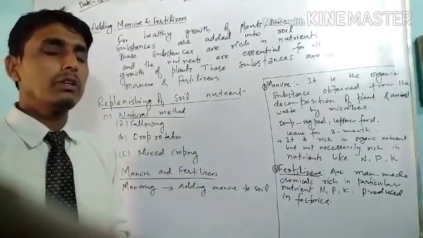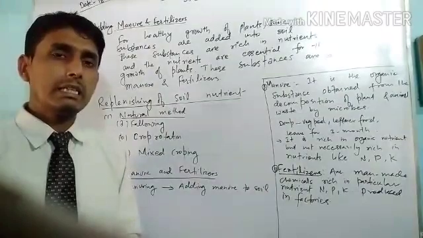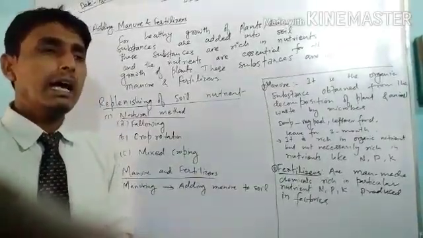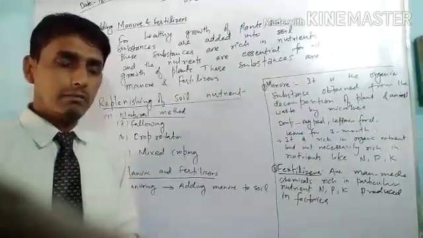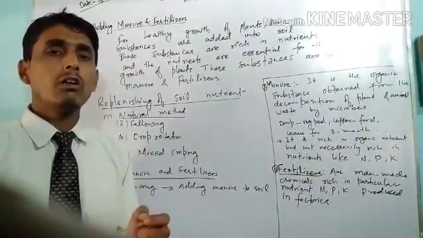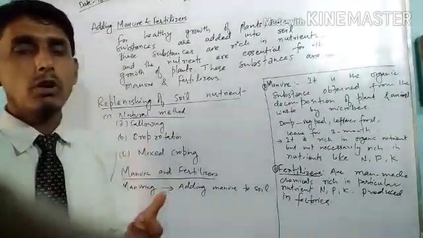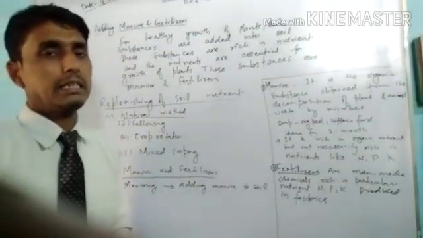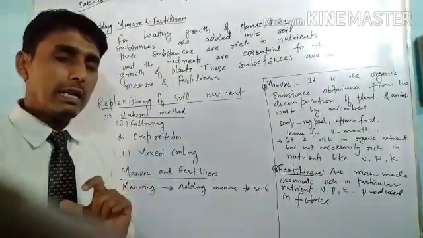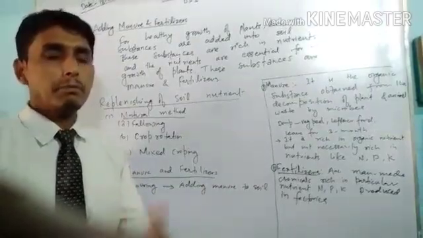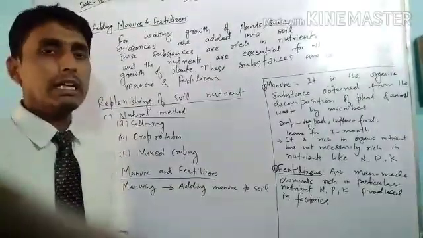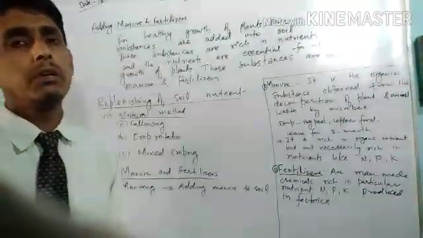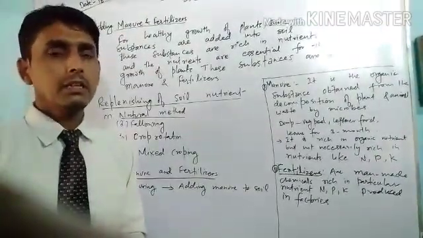But before sowing, we know that first of all we select the seed, and in the selection only healthy seeds are selected. Seeds should not be hollow, they should be heavy. After selecting the seed, it is treated with fungicide before application in the field so that it cannot get any disease.